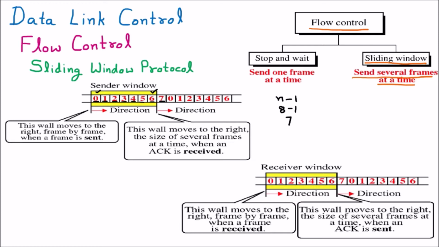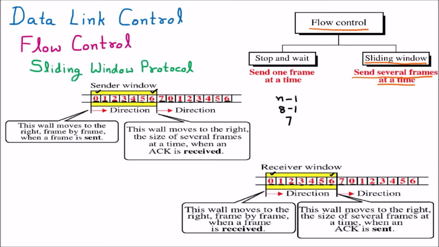The window at the sender side and the receiver side will both have the same thing. We can see that at the receiver side it is also 0, 1, 2, 3, 4, 5, 6 and 7, and the window size is from 0 to 6. Afterward the sequences keep on repeating. The other sequence again starts from 0, 1, 2, 3, 4, 5 and 6, and similarly here also.